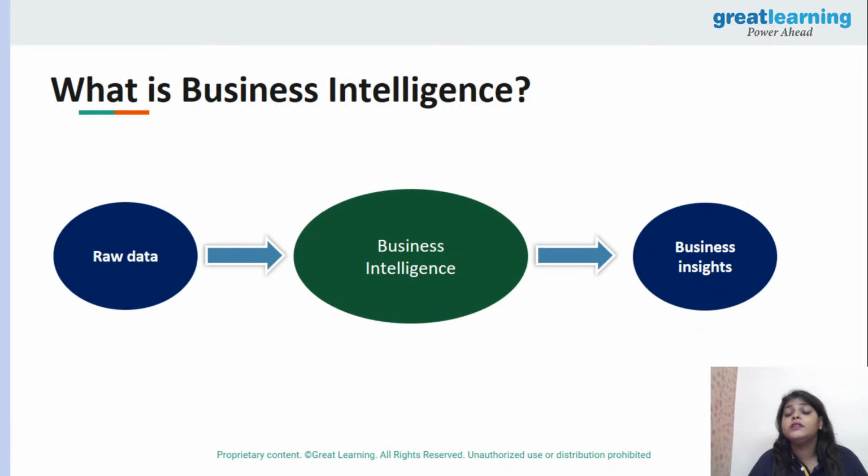If you do not know about this particular term, I should have asked you to go and check out our courses on Great Learning and Great Learning Academy as well, where we have talked about the statistics terms you need to know and what you need to know before we get started with processing data. But before that, you have to have a good understanding of raw data. So this is pretty much about the raw data, business intelligence, and business insights. This is the whole structure of business intelligence.